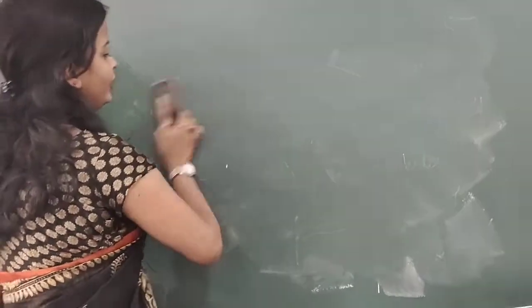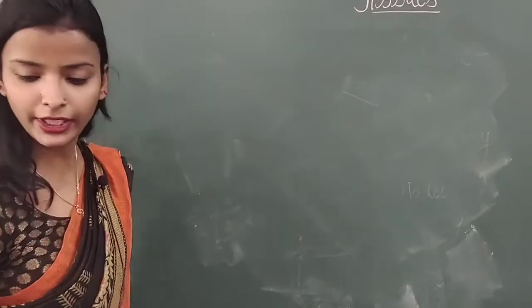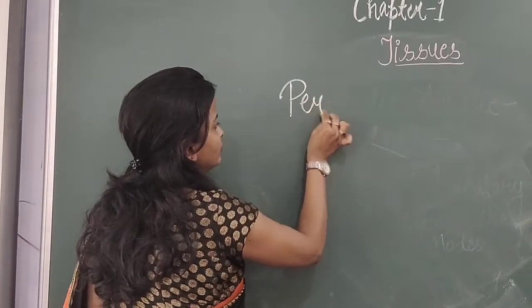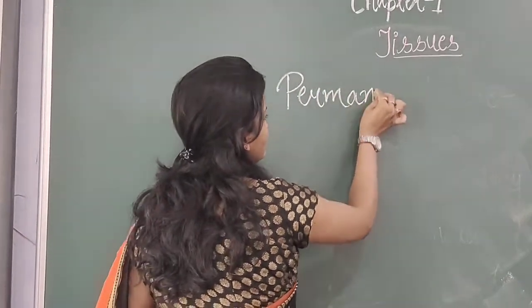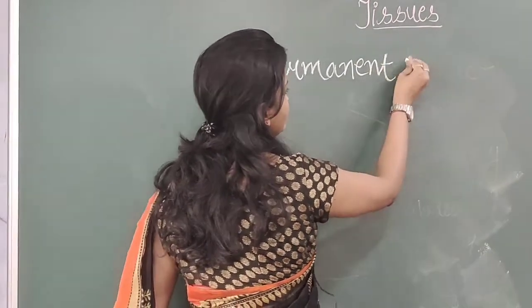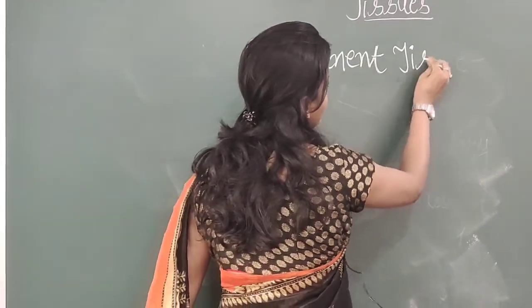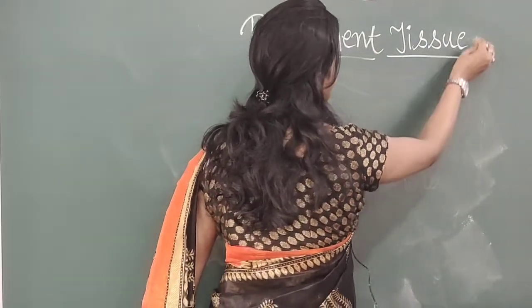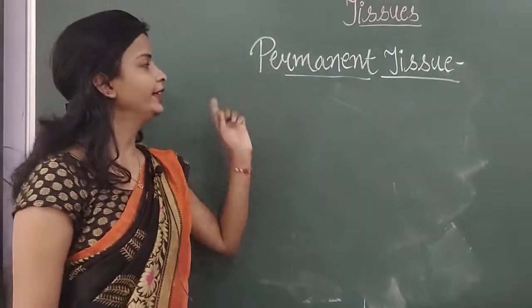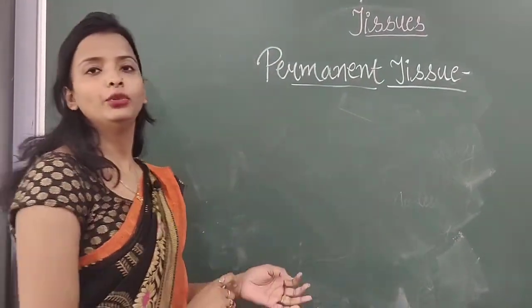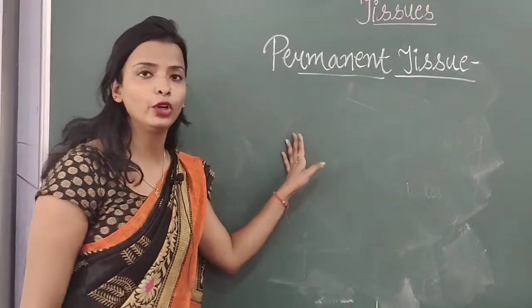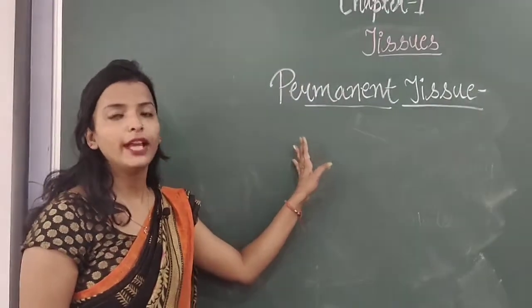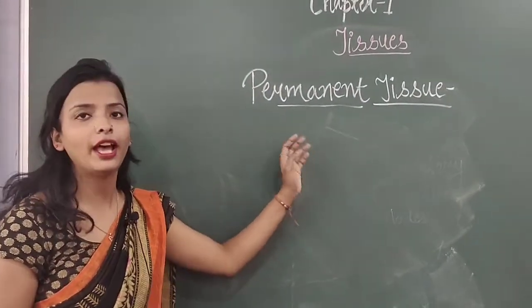Meristematic tissues are the actively dividing cells, meaning they are dividing continuously, and now we will come to our next part, that is permanent tissue. So the next is permanent tissue. Students, as I have already told you, the permanent tissues have attained full growth and now they do not divide further. The tissues that have attained growth and do not divide further are considered as permanent tissue.